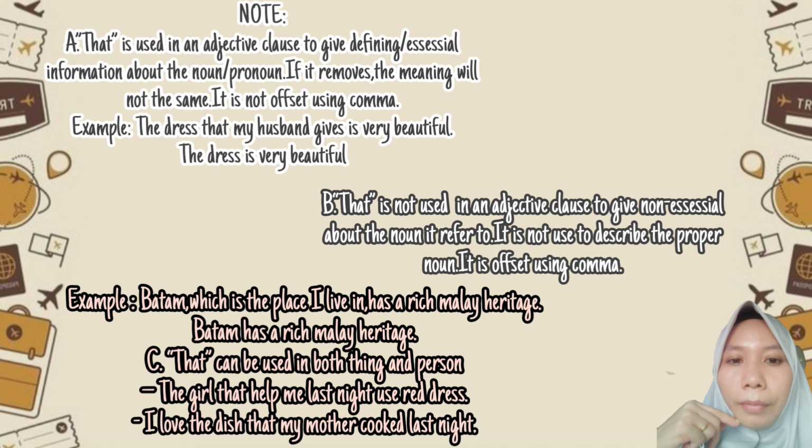Okay, next, I love the dish that my mother cooked last night. Can you identify which one is the adjective clause? That's right. The adjective clause is that my mother cooked. That my mother cooked is the adjective clause, giving more information about the noun dish. Dish is a thing, not a person. Okay? That's why that can be used for both things and persons. You can use that to give more information about a person or a thing.